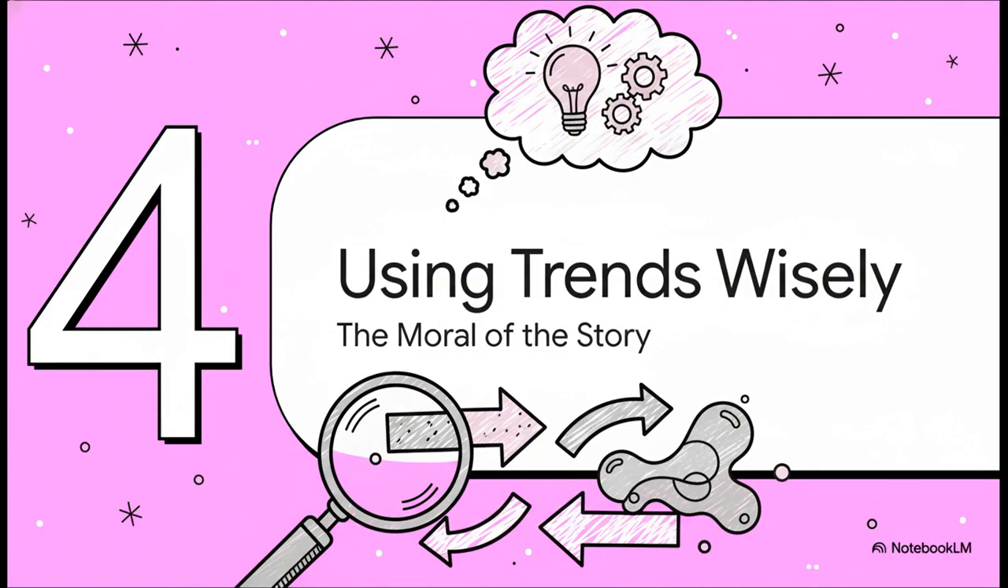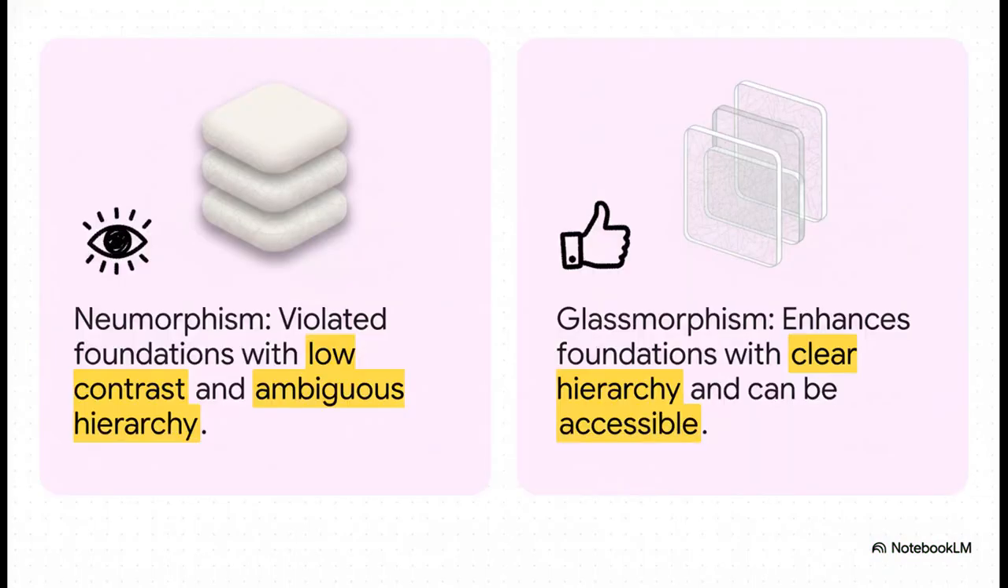So, what's the moral of this whole story? It's not really about crowning a winner. It's about understanding how to use any design trend wisely. It really all boils down to this. Neomorphism failed because it violated the timeless foundations of good design. It had low contrast and a super ambiguous hierarchy. Glassmorphism succeeded because, when it's done right, it actually enhances those foundations, creating a clear hierarchy while staying accessible.